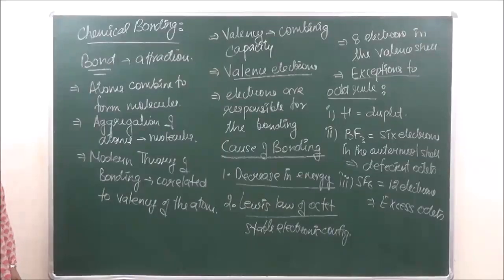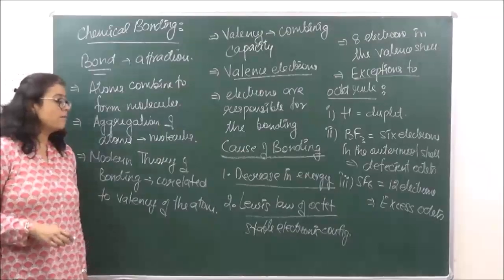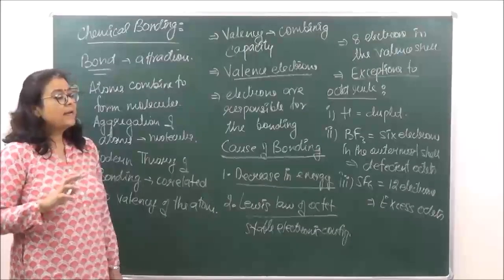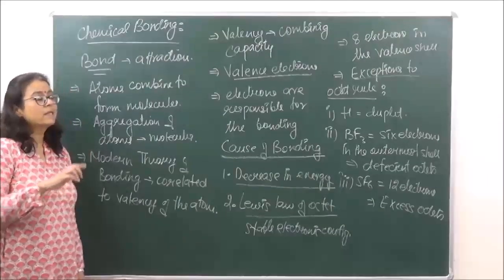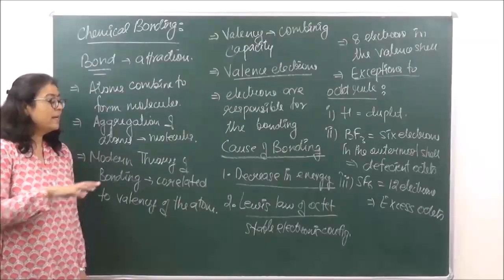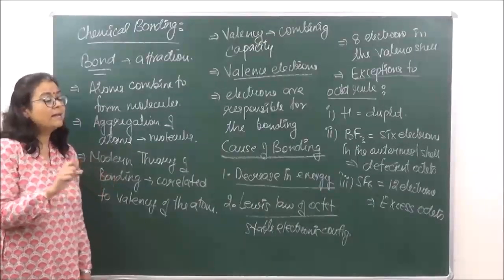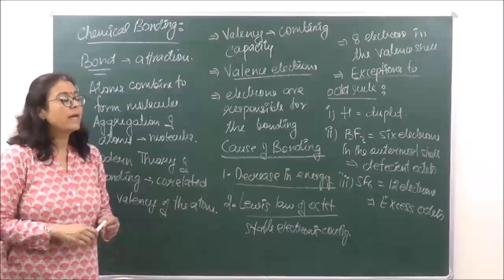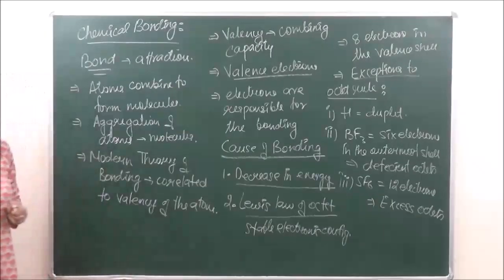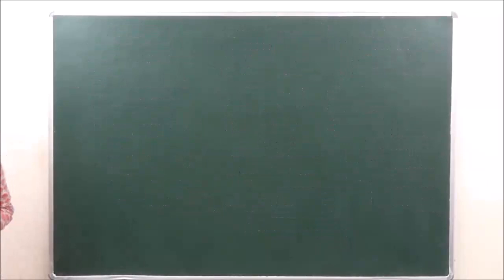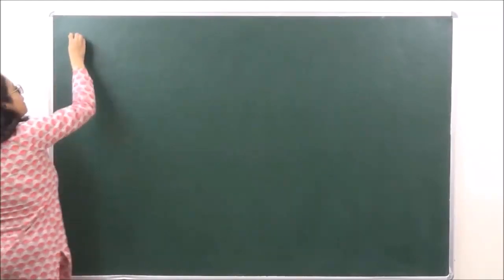Then Lewis gave us a very simple manner in which we could depict the valence electrons in the outermost shell, and these were known as Lewis electron dot symbols.